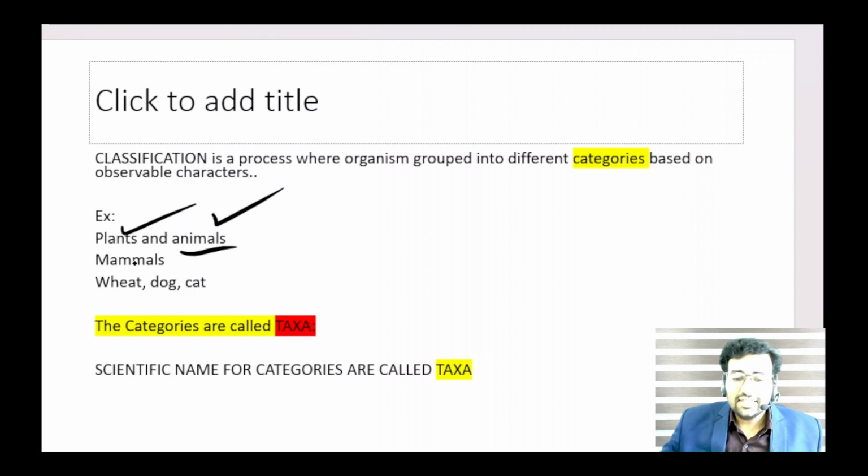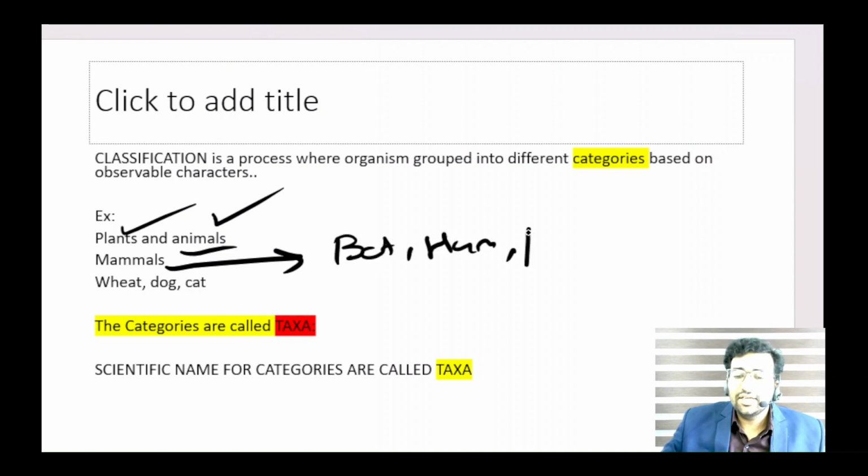Under this taxa, you can see some subtaxa. Actually, they are also called taxa. Mammal is a taxa. Those who give birth to babies and breastfeed them are called mammals, and mammals is a taxa. Under mammals you can include bat, human, monkey, cat, dog.